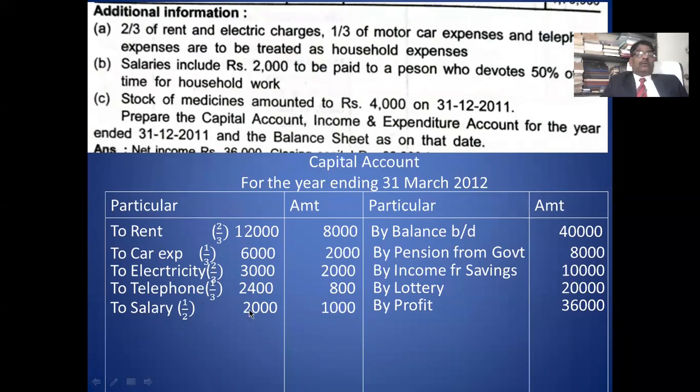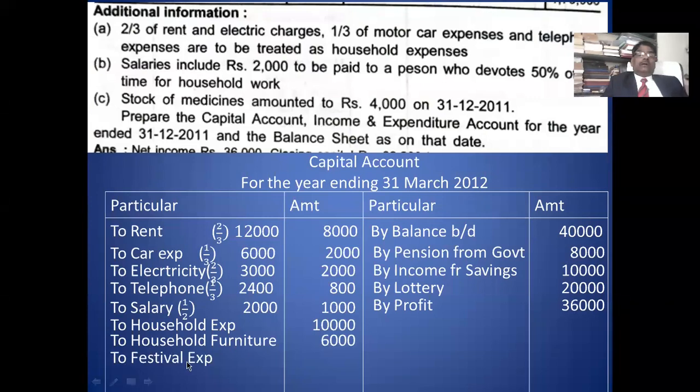Salary, 1,000. Out of 2,000 salary, you remember this point, don't confuse it. Out of 2,000, half is relating to household. So whatever you deducted in the above account, you take here. Household expense, 10,000. Household furniture is there. The furniture is drawing. Remember that. You take that drawing. Then festival expense, 2,000. Then you close the account.